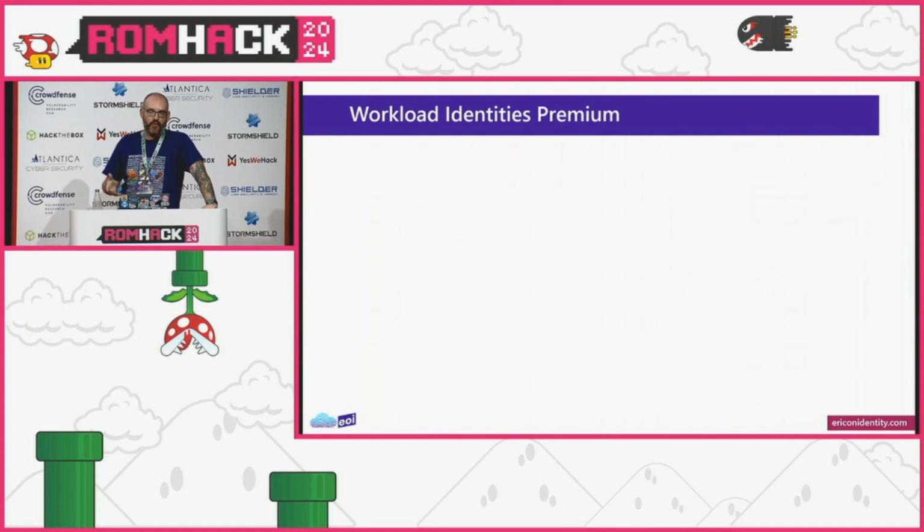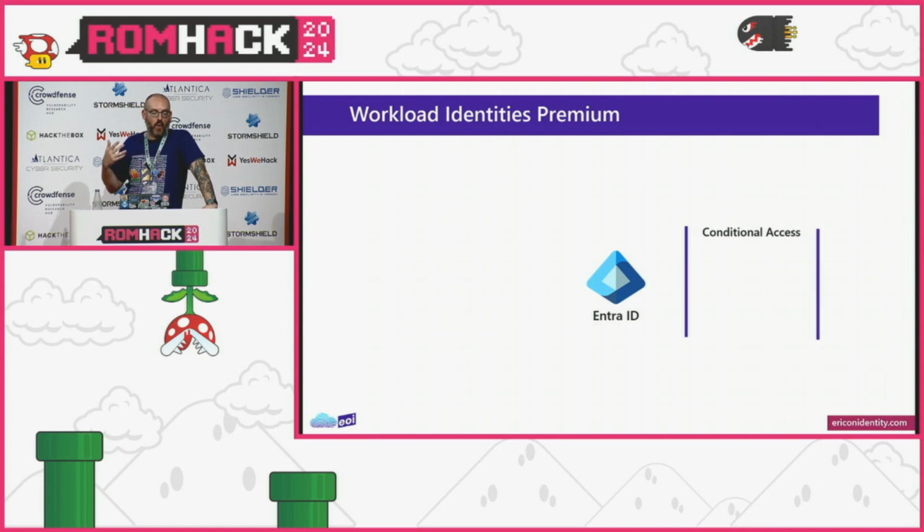But if we have 3 applications that are highly privileged, then we only need to essentially go buy 3 instances of Workload Identity Premium. So it's not as awful as waiting for Microsoft 365 E7 to come out or whatnot. So if we have our Entra tenant, effectively what Workload Identity Premium can allow us to do is apply conditional access and identity protection to this. So from a conditional access perspective, right now we can only apply location evaluation.